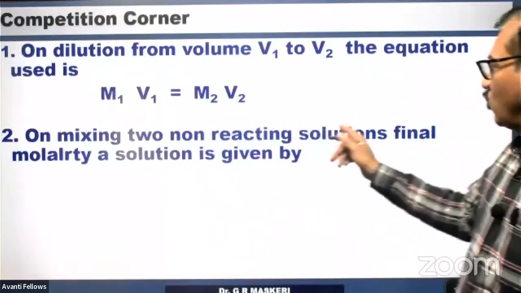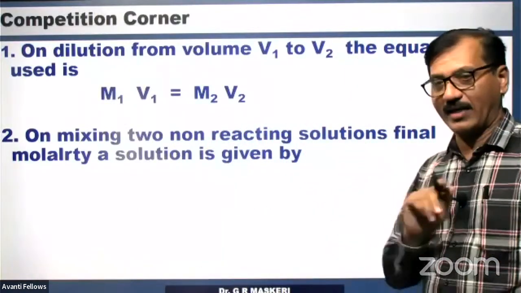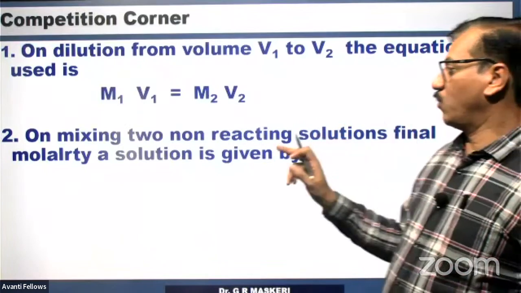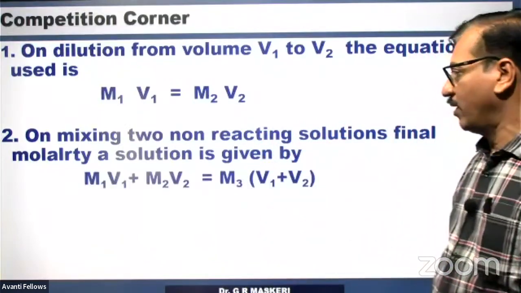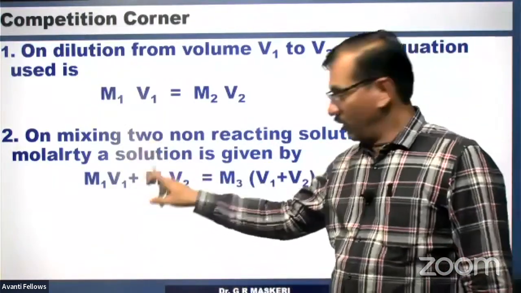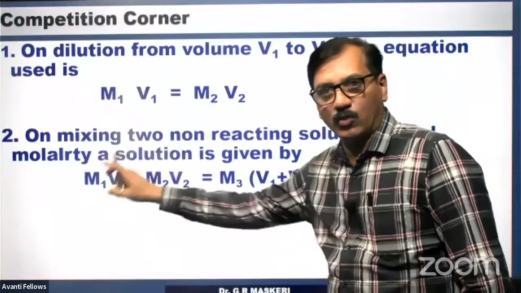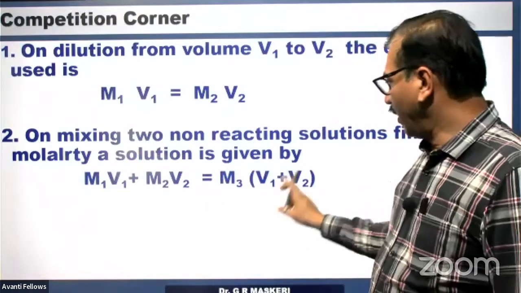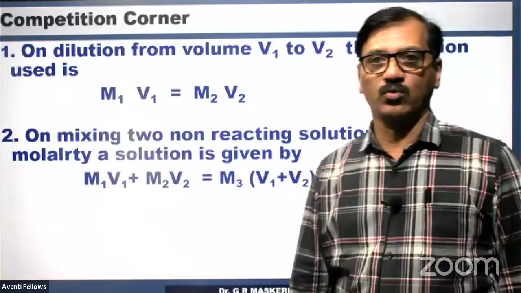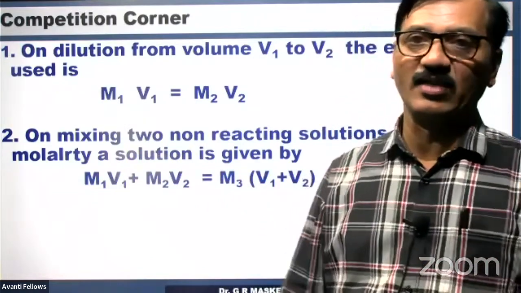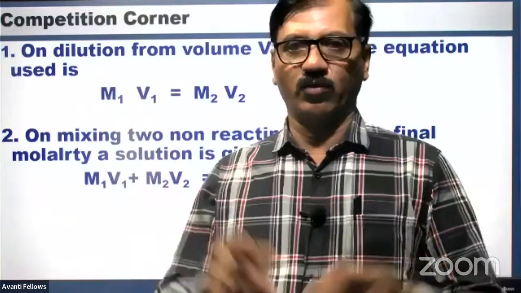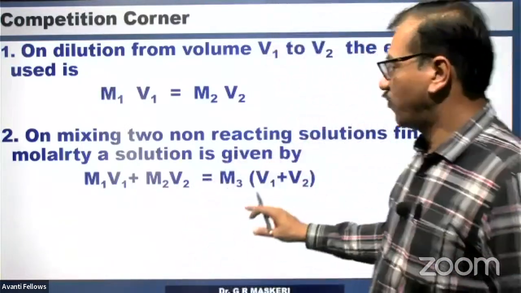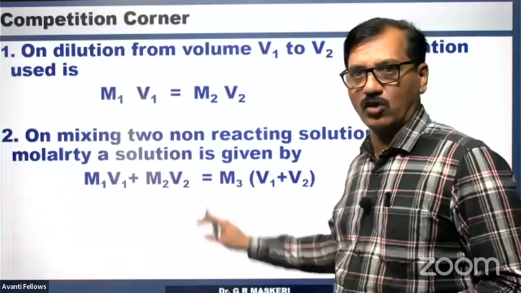On mixing two non-reacting solutions, the final molarity of the solution can be given by M1 V1 plus M2 V2, these are the two solutions which are being mixed, gives M3 into V1 plus V2. The volume of the resulting solution will be V1 plus V2, right? Therefore, this is the formula that can be used. We will apply this also.